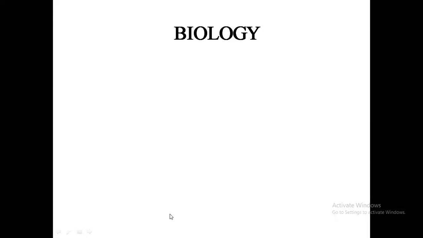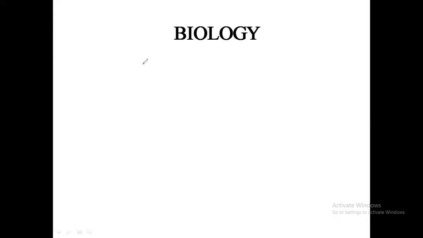Now here you have this word called biology. Every biological term has been derived from two different words mostly. Like here you can see there are two words. First word is bios, which means life, and the second word is derived from logos, which means to study. So in other words, the study of life forms or the study of living organisms is known as biology. Okay.